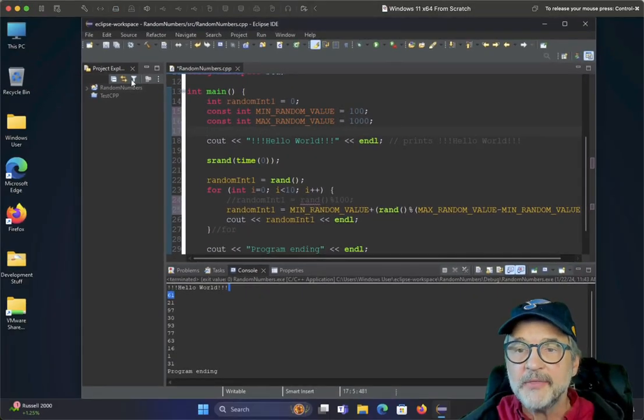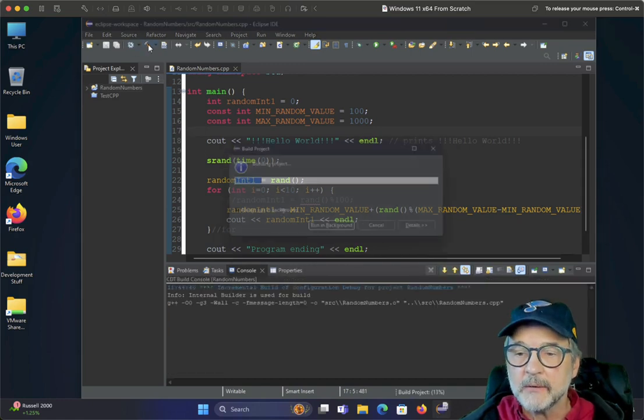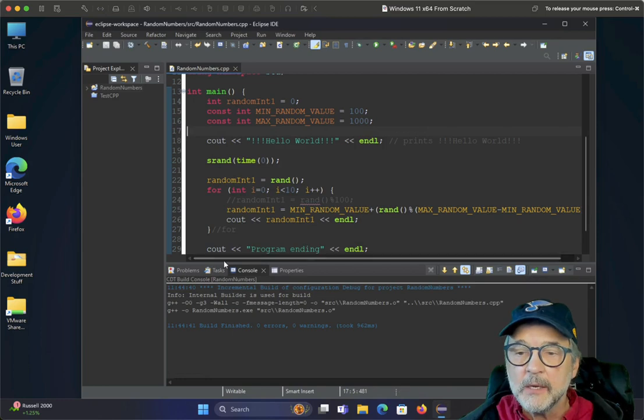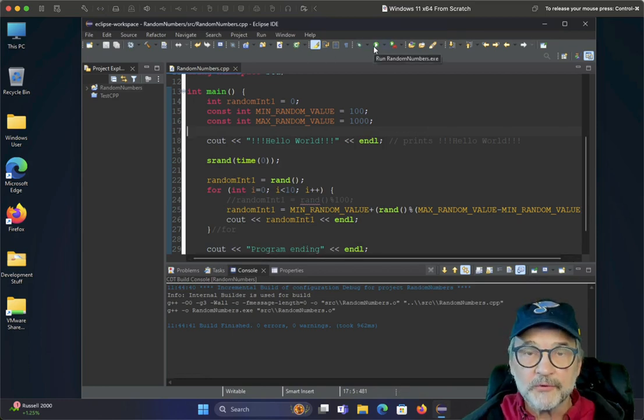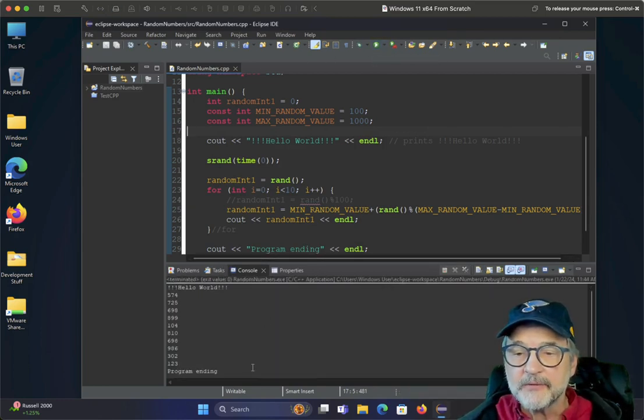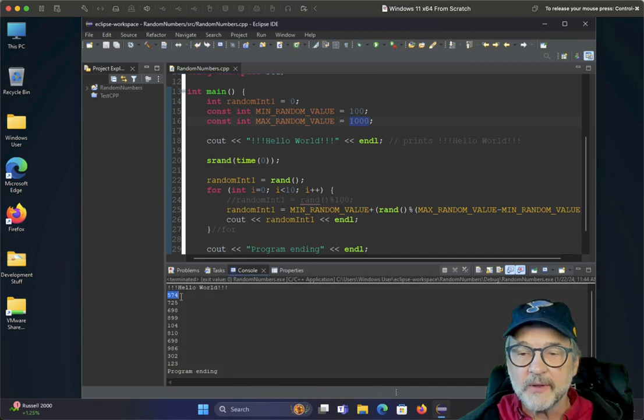All right, so I think this might run. Let's see. Yep, it looks like it might run. So let's go ahead and build it, or it might compile. Okay, so let's go ahead and run this code, and then we'll talk about it. Okay, so I said the minimum random number should be 100, and the maximum should be 1,000. And when we run this, you can see that we got 570.